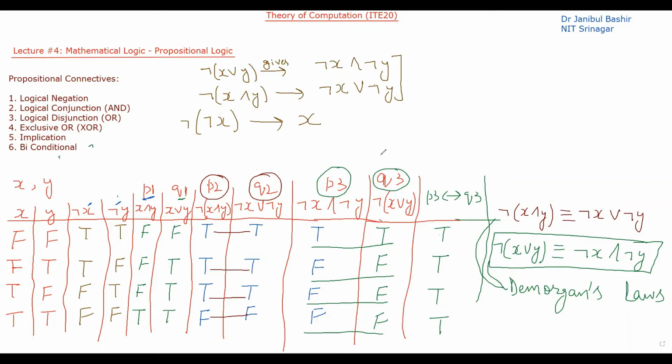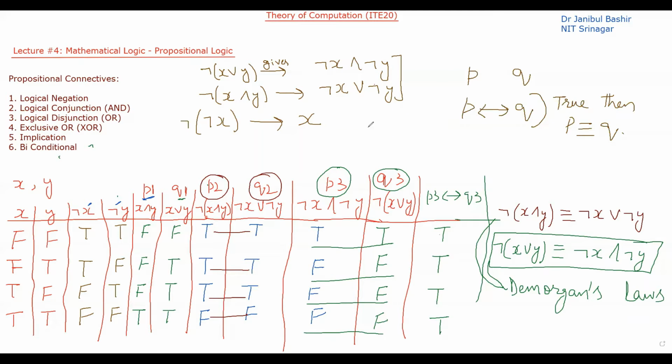Fine. So we completed the discussion about the propositional connectives and the equivalence of the propositions, or we can say the equivalence of propositional formulas. So as I said, whenever you have to prove that two formulas are equivalent, that means they are the same, you have to simply prove that P if and only if Q. If this particular statement is true, then P and Q are the same. Okay, they are the same.